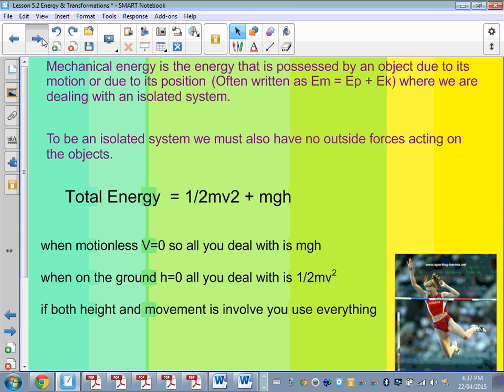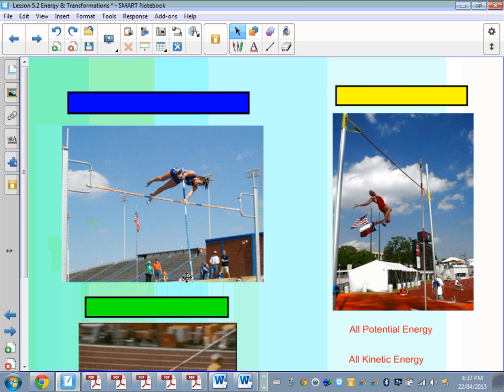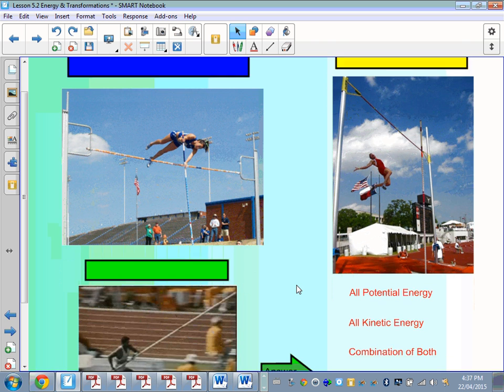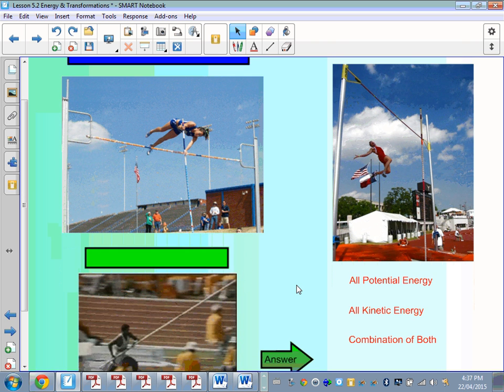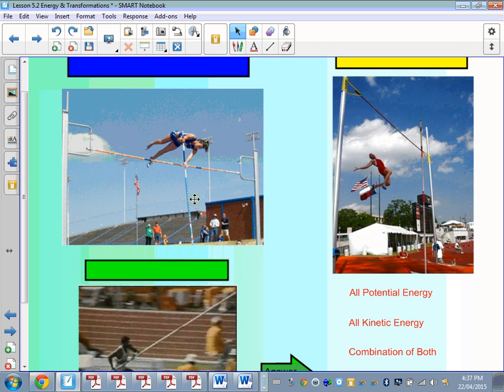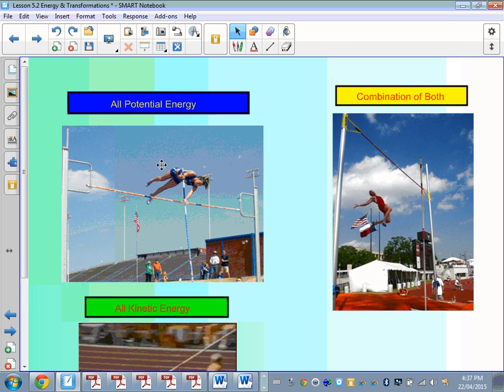Okay, so let's look at that in principle. In these three scenarios where we have athletes, we're going to think about whether they are in motion. Is it all potential energy, all kinetic, or a combination of both? Well, in instance number 1, the athlete on the top left, right at that moment where they're not moving up or down, there's no kinetic energy; it can be seen as all potential.